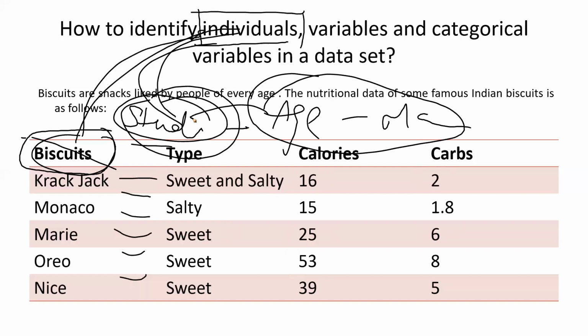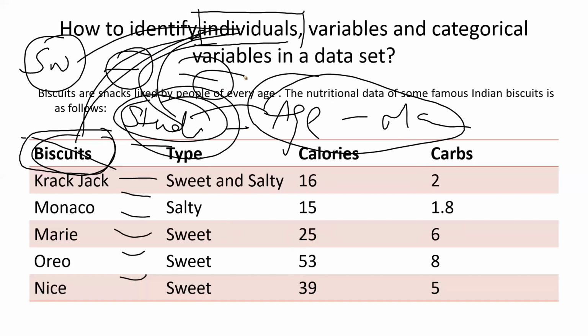Suppose I have Swadesh. Now what is his age, and what are his marks, and so on. So Swadesh is an individual, and marks and age are nothing but the features of Swadesh, like how many marks he's getting, what is his age, right?